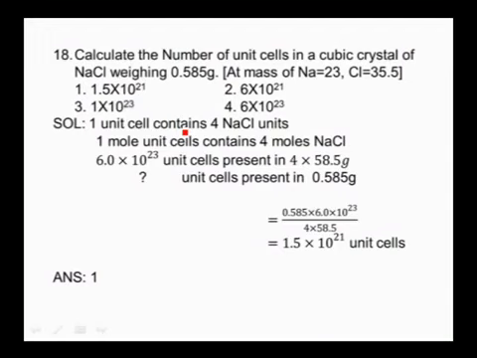So 6.023 into 10 power 23 unit cells are present in 4 into 58.5 grams of NaCl. Then how many unit cells are present in the given mass 0.585 grams? Just on cross multiplying this, we will get the answer as 1.5 into 10 power 21 unit cells. So our answer is the first option, 1.5 into 10 power 21 unit cells.